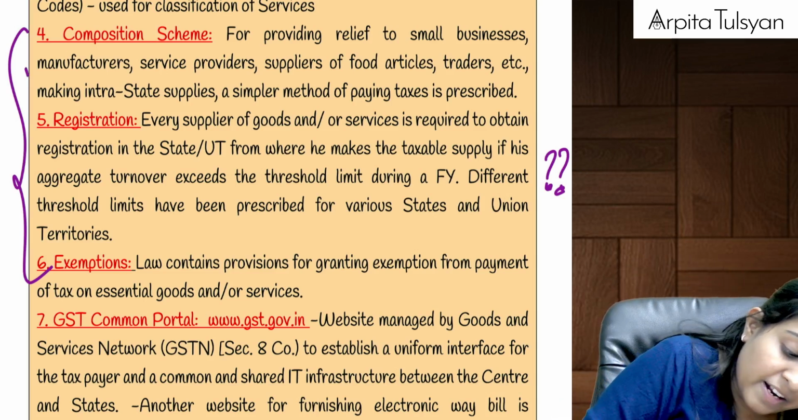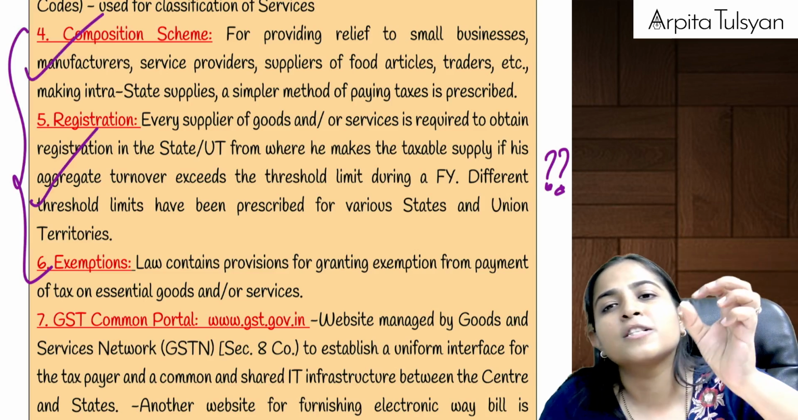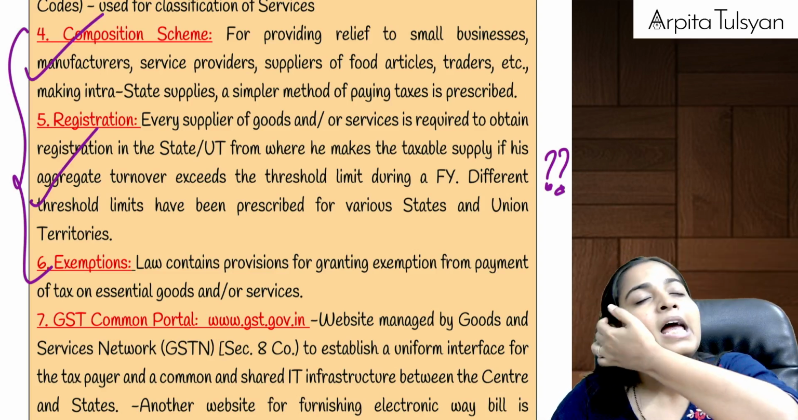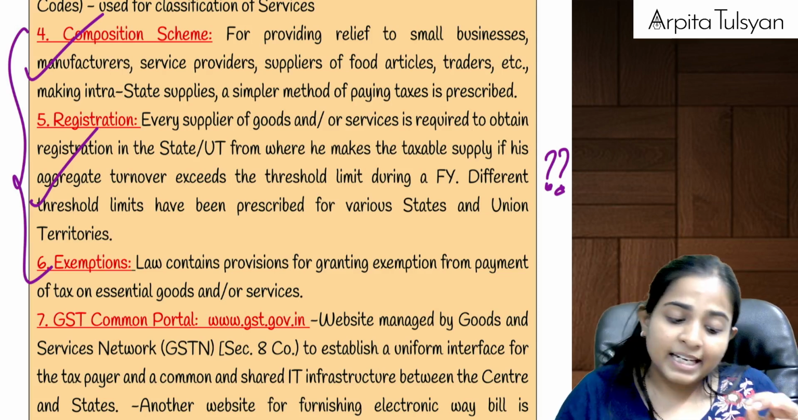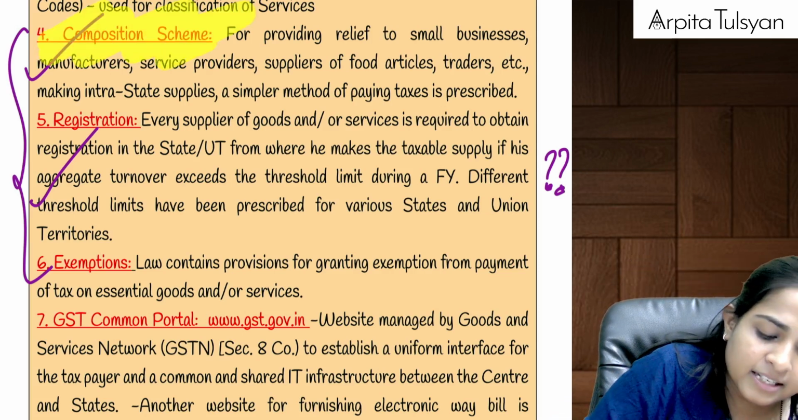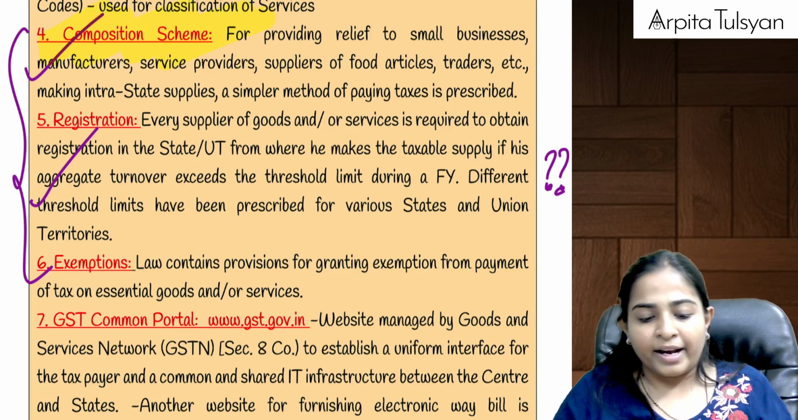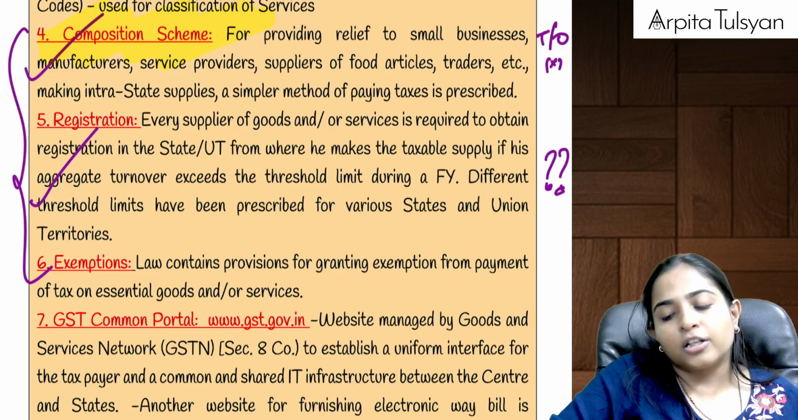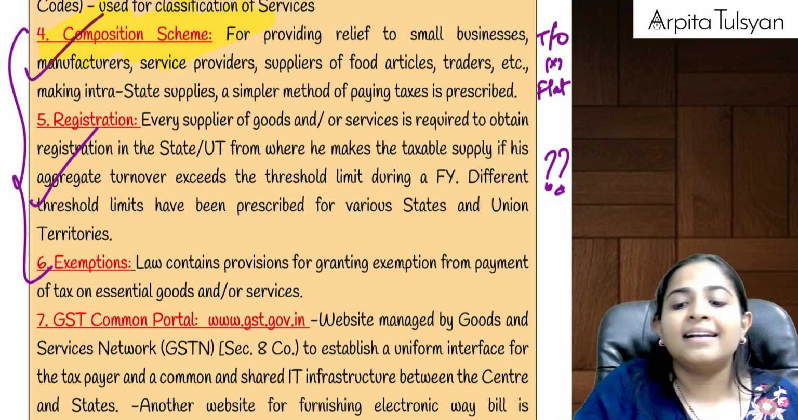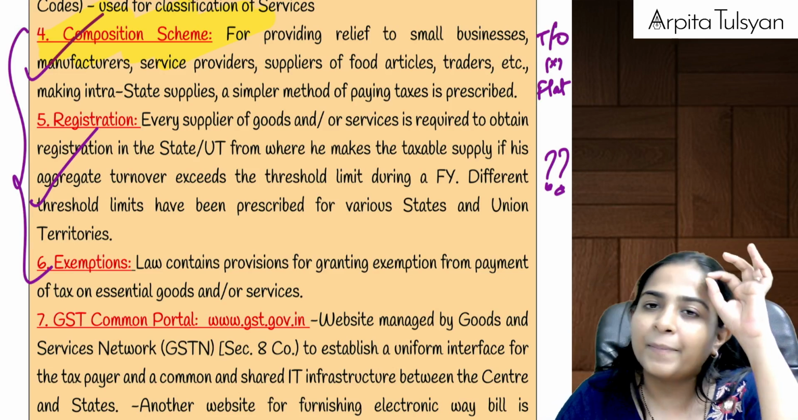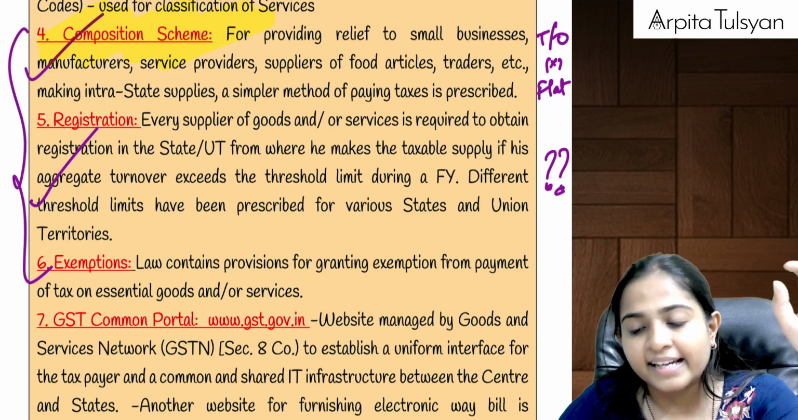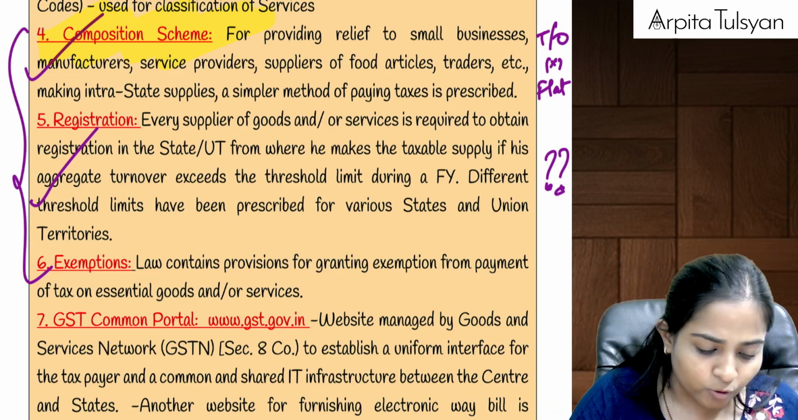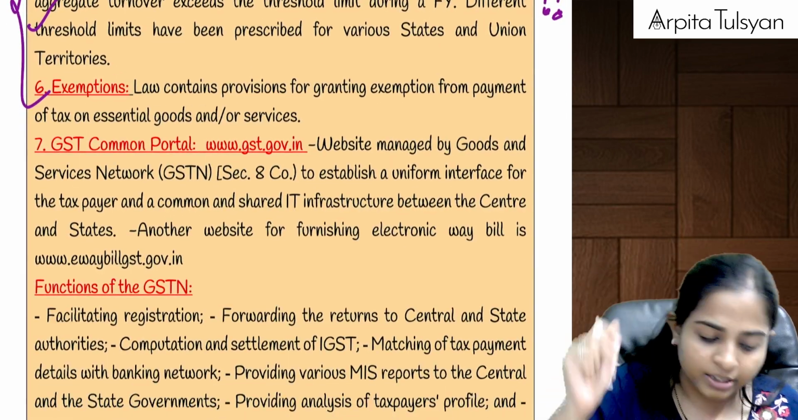Next, even after registration, if you are a small person, I'm not quantifying it now because anyway we'll do it later, but if you are a small person, then you can cover yourself under the composition scheme, where directly on your turnover you can pay a flat rate of GST, at a discounted rate. So this is a benefit given to small persons under GST.